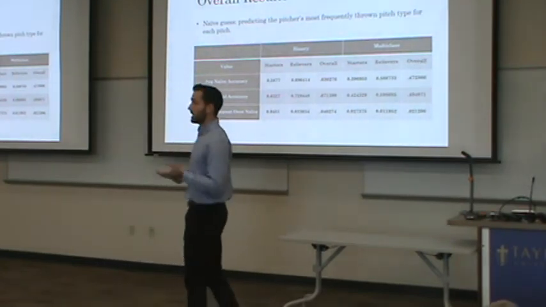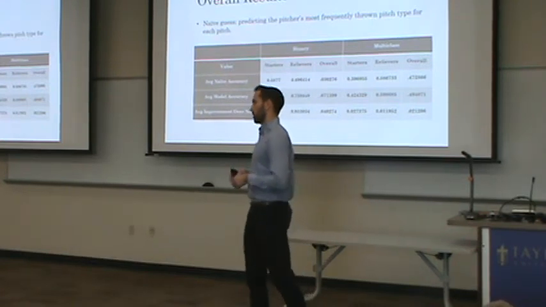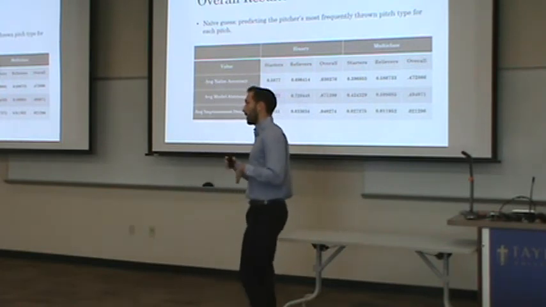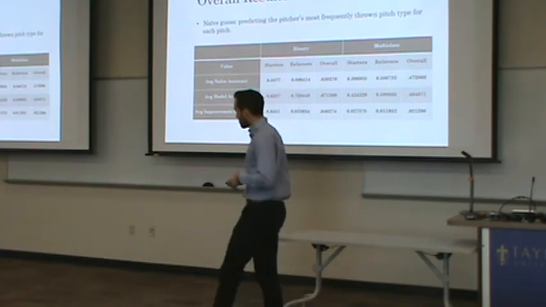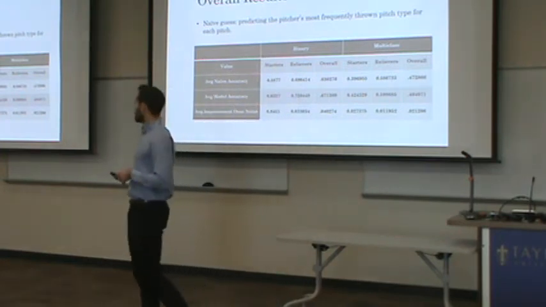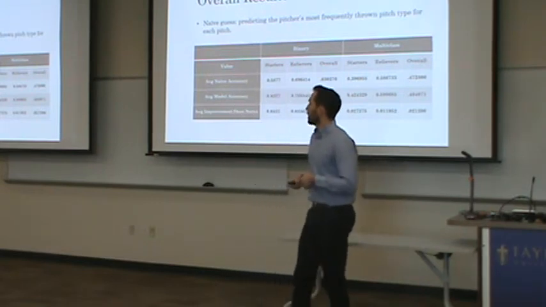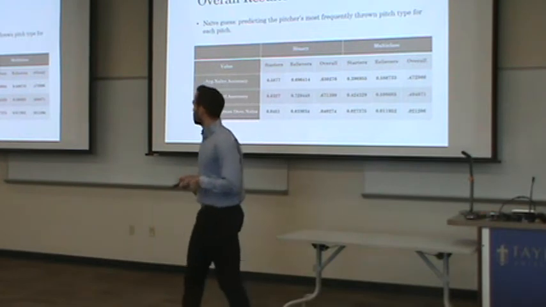So we established a naive guess, which was simply selecting the most common pitch that pitcher throws and predicting it every time. This provides a baseline that we can compare our model to and really see if we're having some learning going on. So in this chart, you can see the average accuracies for naive and the model output divided by methods and then by the different group of pitchers.